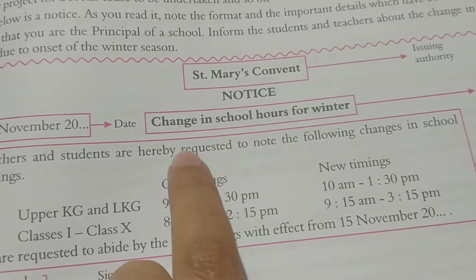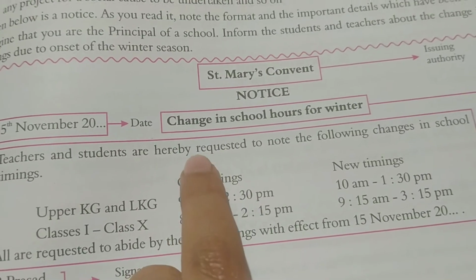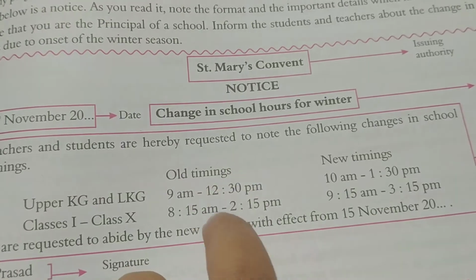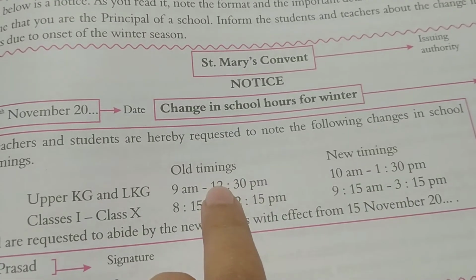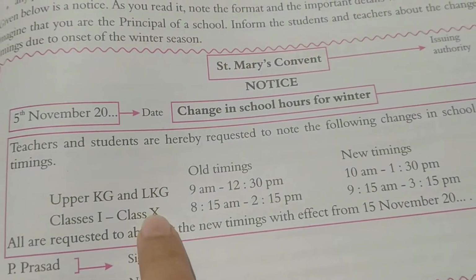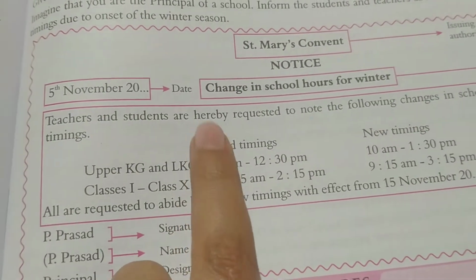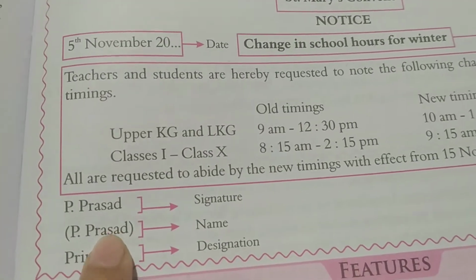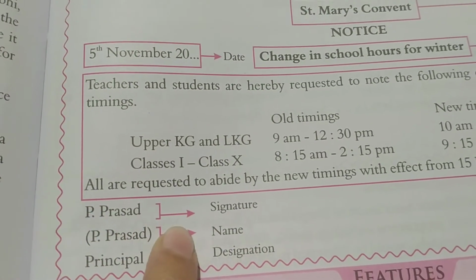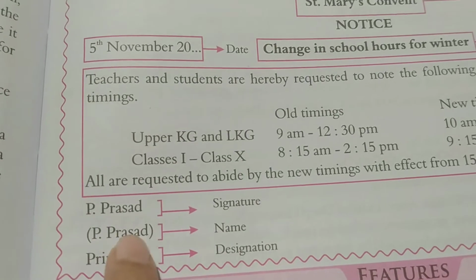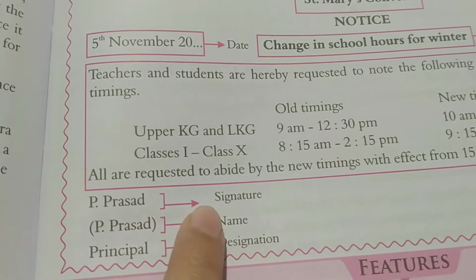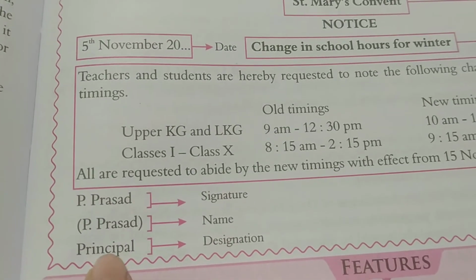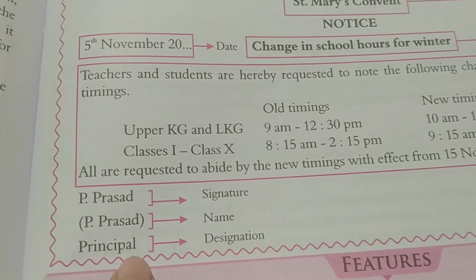You can see just one line has been written that you are requested to note the following changes in school timings, and see how the timings have been mentioned according to class. So in the same way you have to write. Now after finishing this notice, you will have to write your name. P. Prasad, that is the signature. Okay, P. Prasad, name, signature and designation. Okay, the position, you have to write it in this way.